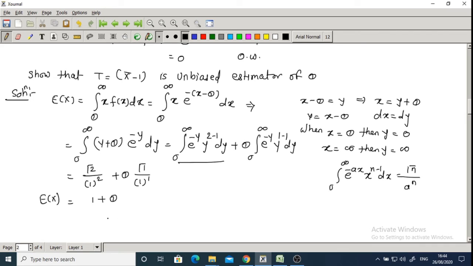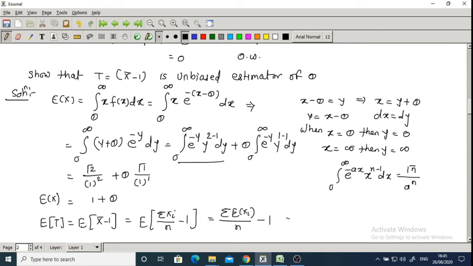But we are interested to get the expected value of T. So the expected value of T is equal to expectation of x bar minus 1, which is equal to expectation of x bar, which has the formula summation of xi upon n, minus 1. So if you take expectation inside, you will get summation of expectation of xi upon n, minus 1.